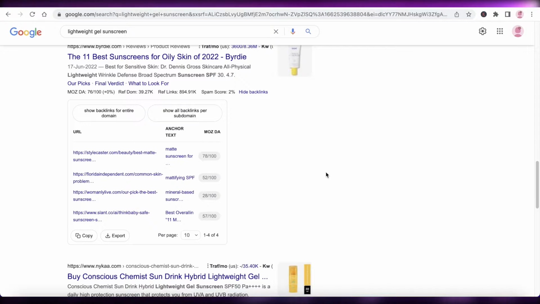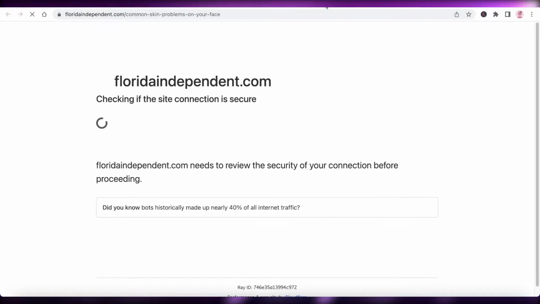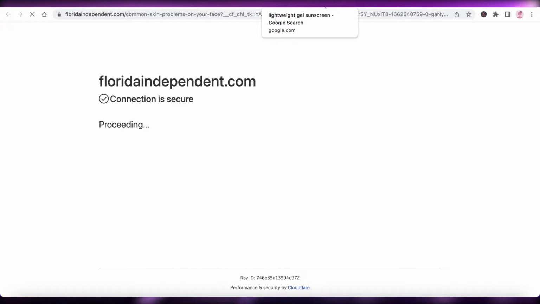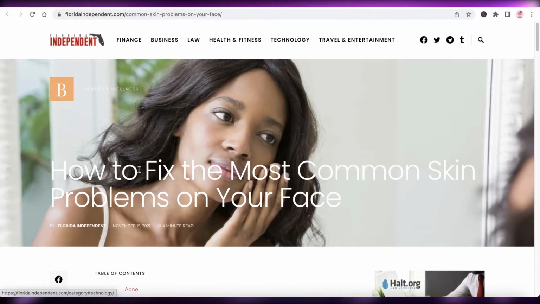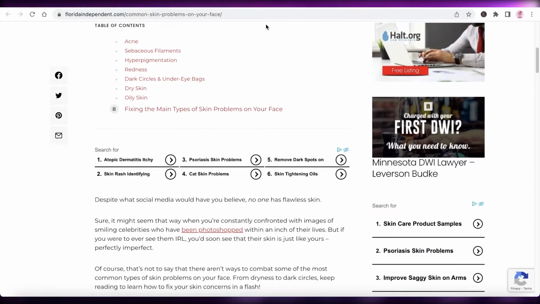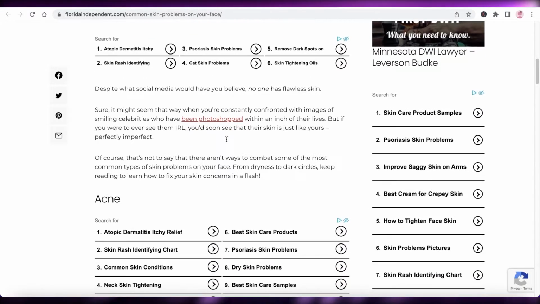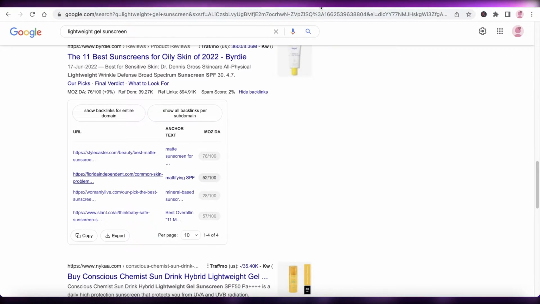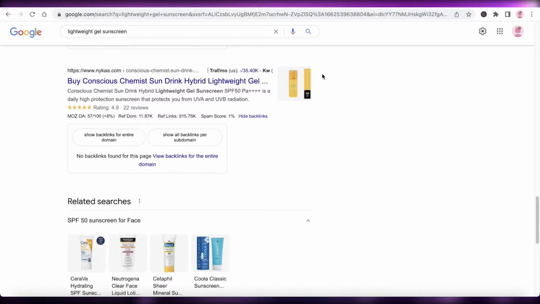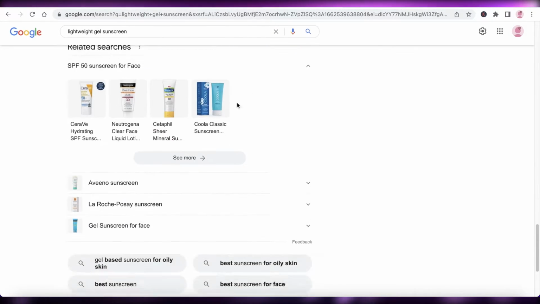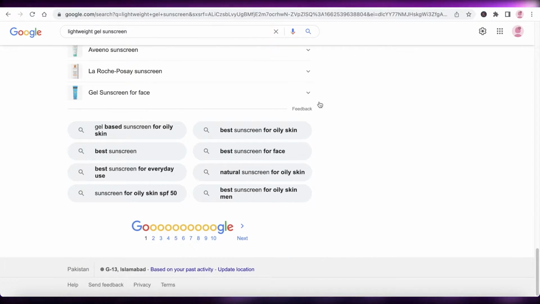Instead, they will be less prone to backlink to your website. Now you can see that we have other websites backlinking over here as well, and we can just go on ahead and talk to the writers and be like, hey, I saw your article, and simply pitch your product. That is it. That is what you need to do to build backlinks.